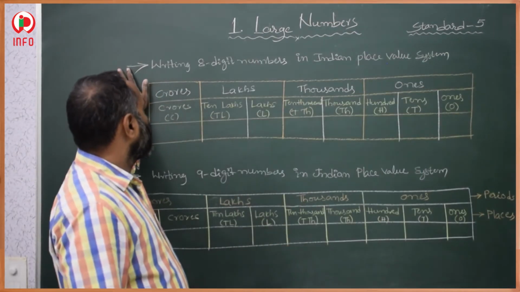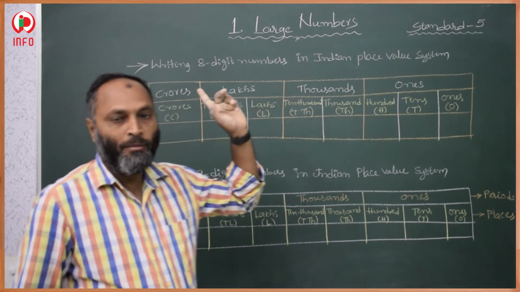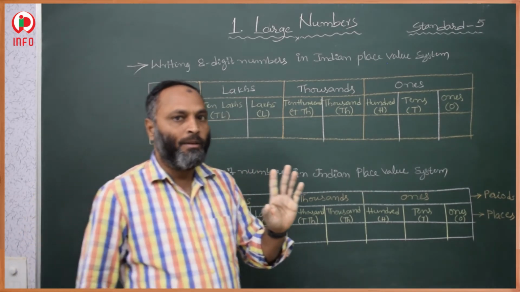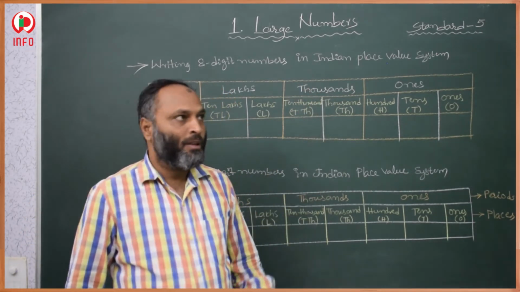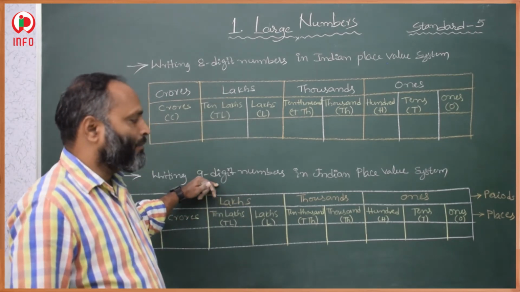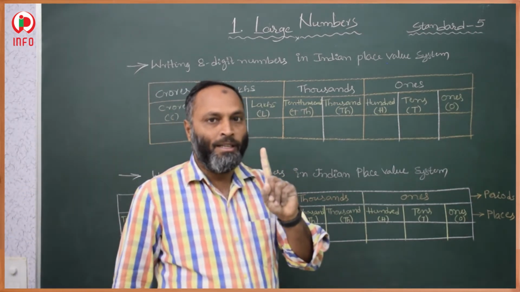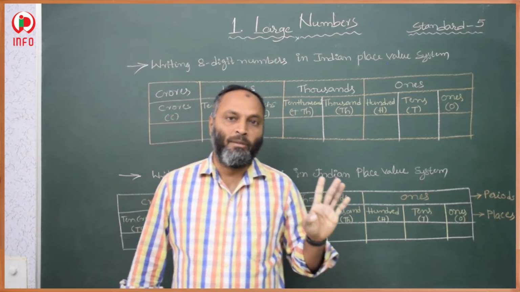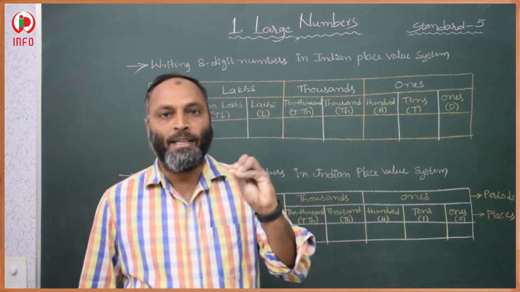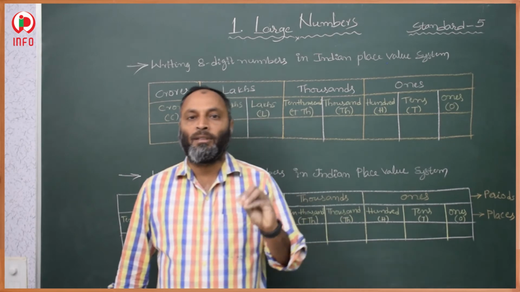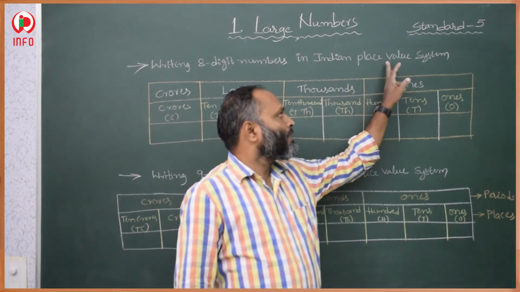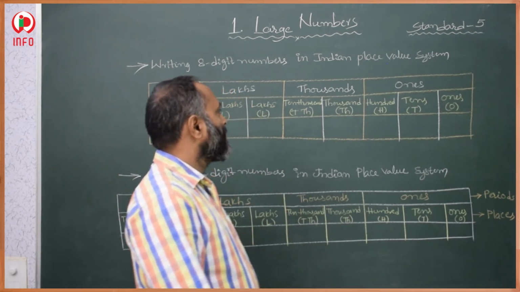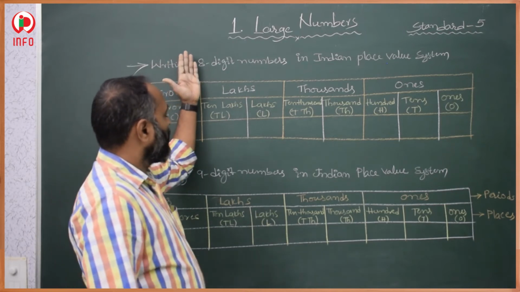Now here, we discuss writing 8-digit numbers. Before, we discussed 7-digit numbers; now we are going to discuss 8-digit numbers, how to represent 8-digit numbers as well as 9-digit numbers in the Indian place value system. Before, we completed 7-digit numbers, how to read and how to represent on the abacus. Now we are going to discuss 8-digit numbers in the Indian place value system. Till here we know very well.